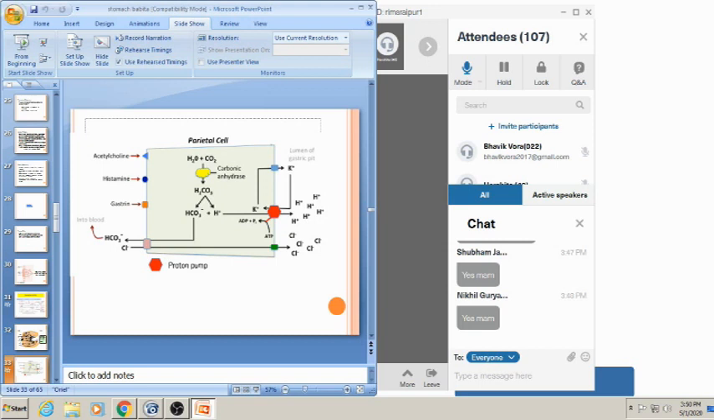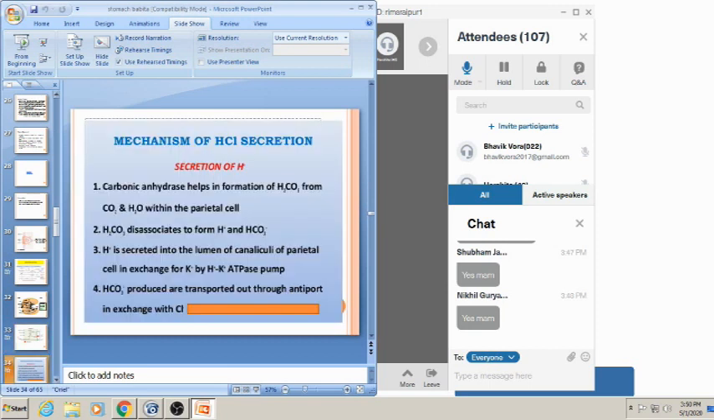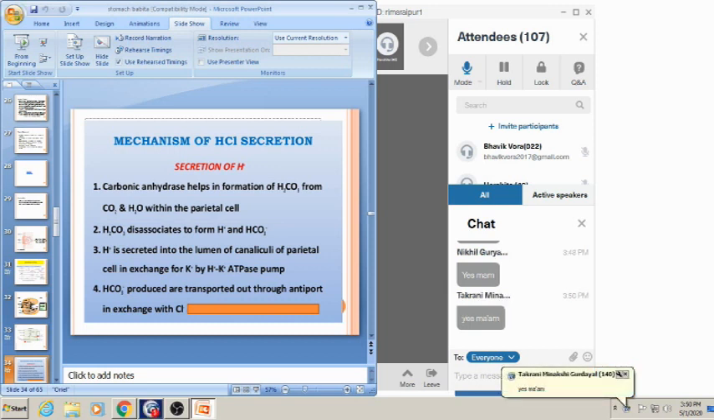Hope everyone is getting my slides. Okay, so this is the mechanism of HCl secretion. Carbonic anhydrase helps in the formation of H2CO3 from CO2 and H2O within the parietal cells. H2CO3 divides into H plus and HCO3 ion, and this H plus hydrogen ion comes into the canaliculi with the help of the H plus potassium ATPase.